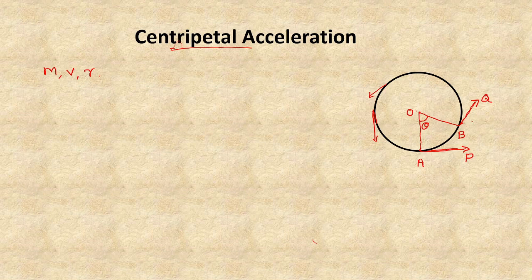So I draw a parallel line corresponding to AP at the point B. I draw the line BM that is parallel to AP. So if the angle between OA and OB is theta, then the angle between BQ and AP is also theta. That means the angle between BQ and BM is also theta.